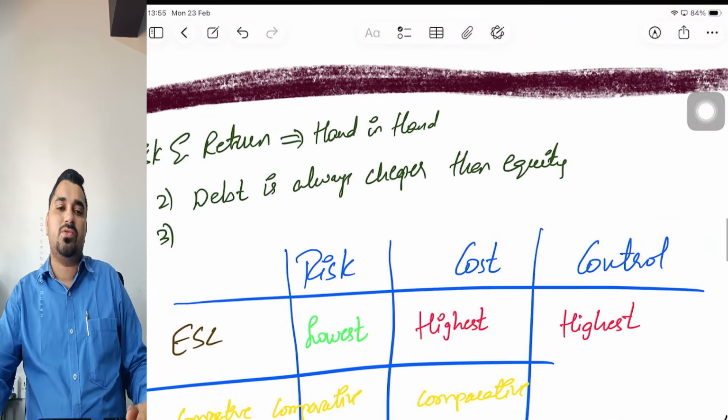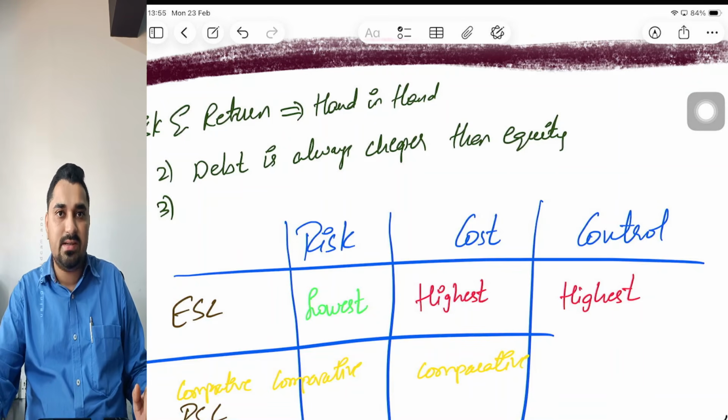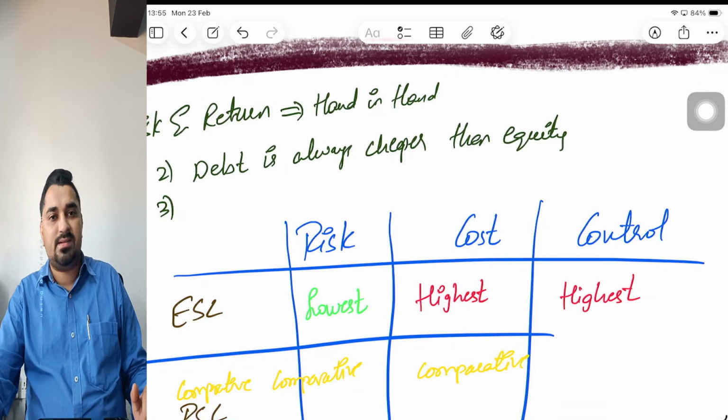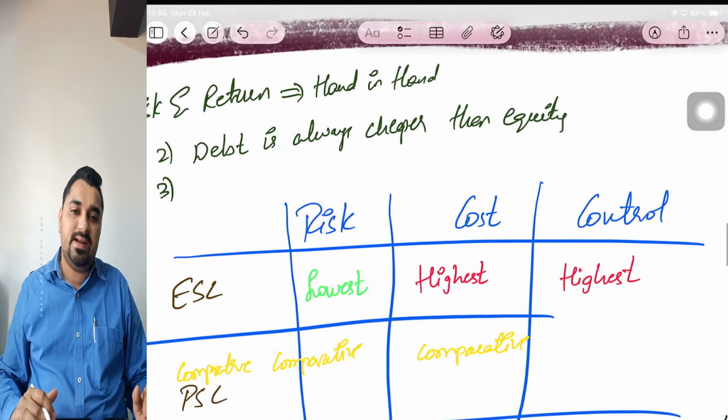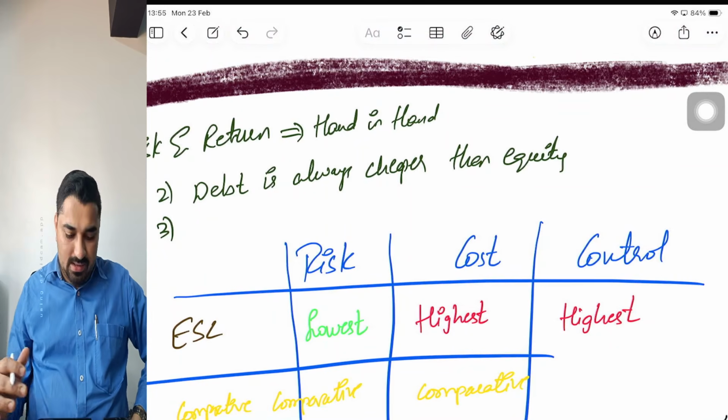Coming to the basic thumb rules of FM, risk and return will always go hand in hand. Higher the risk, higher the return. In all the financial management decisions, whenever there is a higher risk, the chances are there are higher returns. This is the first thumb rule of FM. The second thumb rule of FM is debt is always cheaper than equity. I'll tell you why in the next 1 minute.